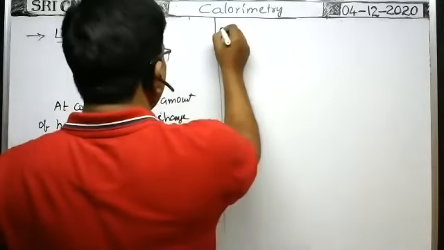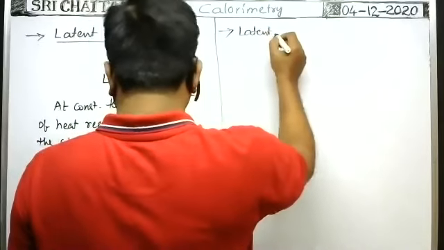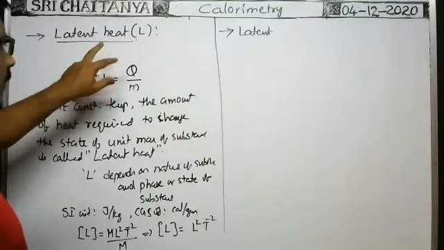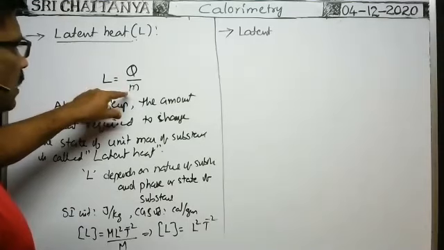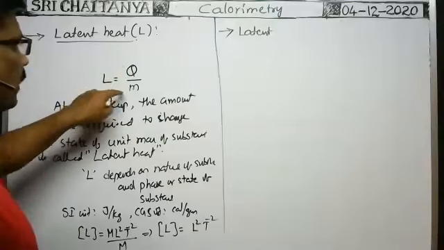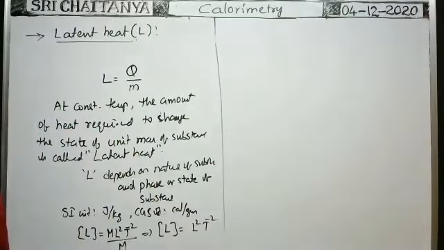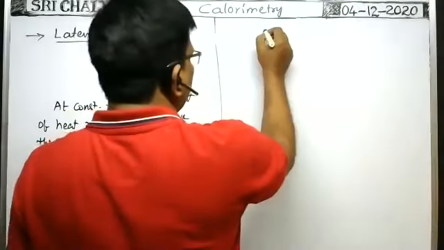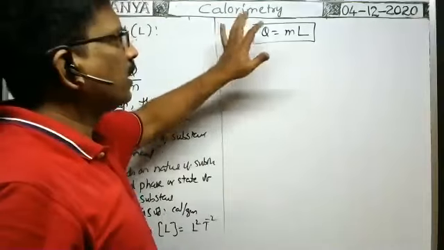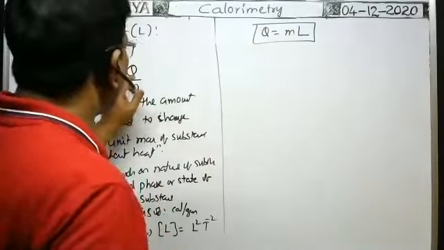Okay, now if the heat energy required at constant temperature to change the state of m mass of the substance is Q, then to change the state of unit mass of the substance, the heat energy required is Q by m. That is called latent heat. Suppose there is m mass of the substance at constant temperature. To change the state of the substance, the amount of heat energy required is Q equal to m into L. At constant temperature, to change the state or phase of m mass of the substance, Q is equal to m into L.